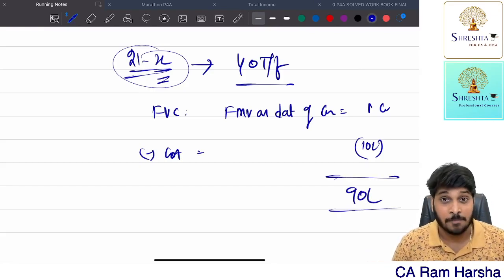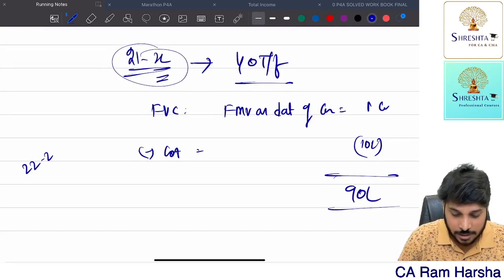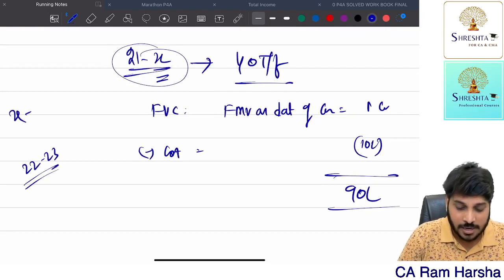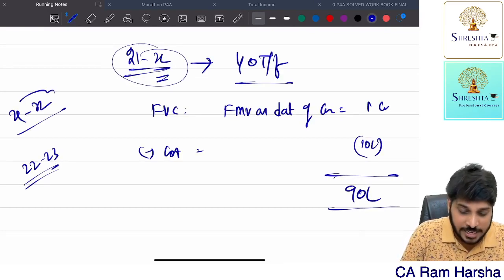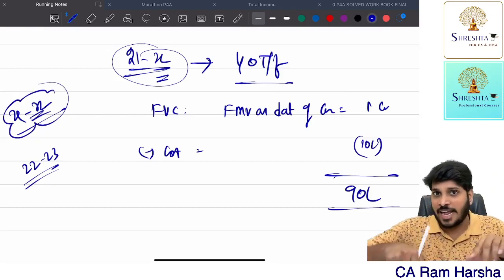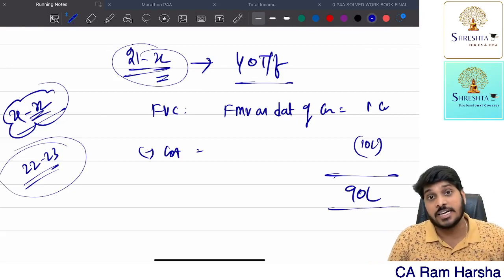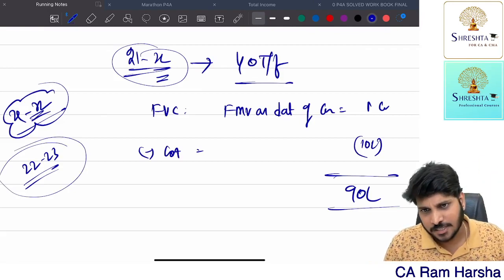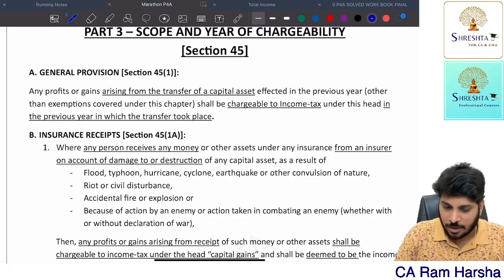Now when you're indexing, up to which year will you index? The asset is sold in 22-23, but conversion happened in 21-22. Indexation will be only up to the year of conversion, because that is only treated as the year of transfer. But taxability will be in the year in which the stock in trade is ultimately sold. So that's about this one.